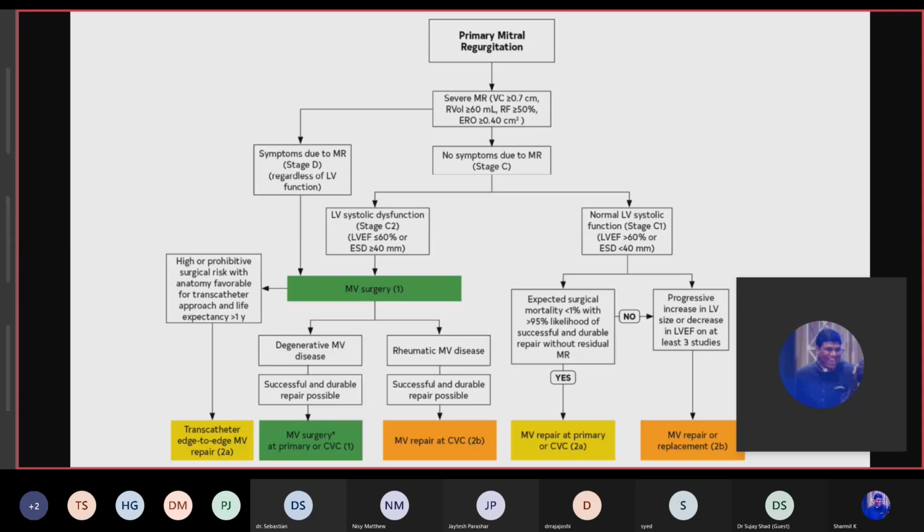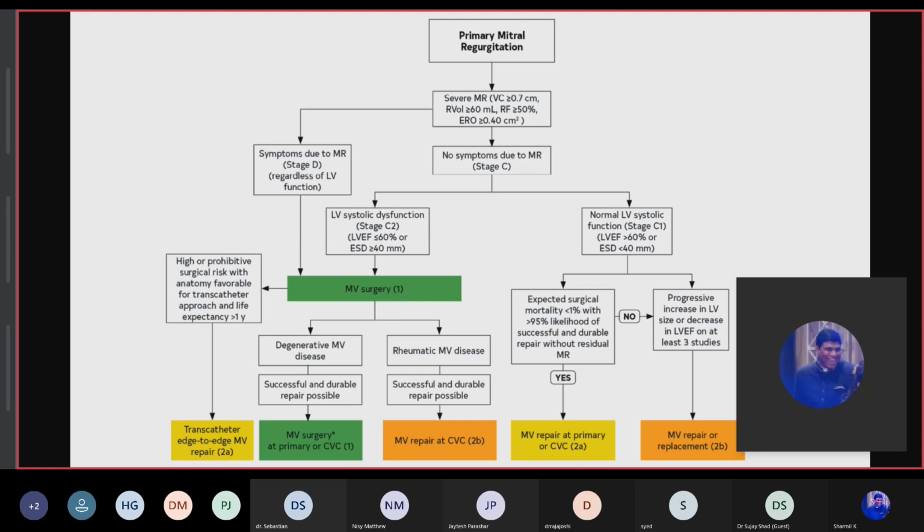And according to the etiology, we have to decide whether we should go straight away for surgery in class 1. Degenerative MR has good outcomes after repair, and if possible, it's a class 1 indication for degenerative. For rheumatic mitral valve disease, it's class 2B, because the outcomes have not been much more favorable, like 50% repair success in the last 20 years.